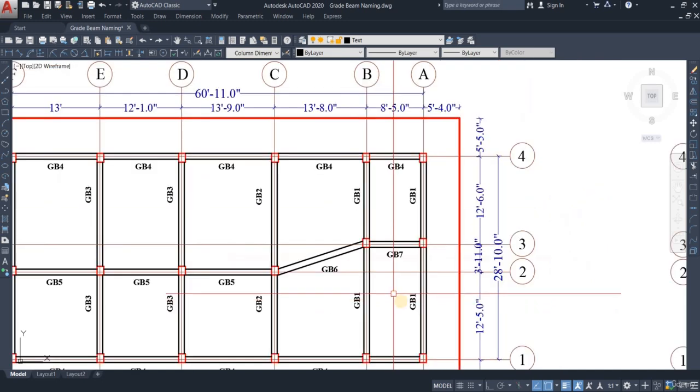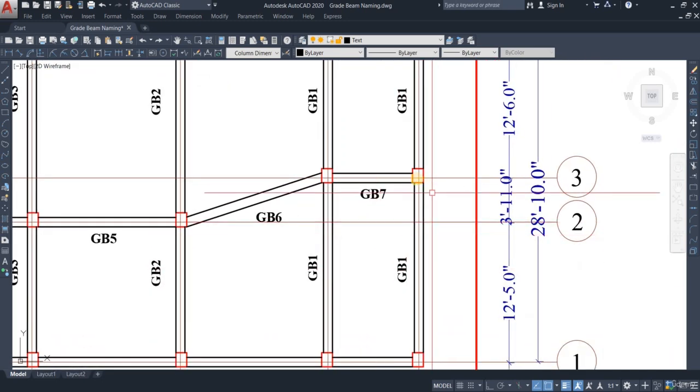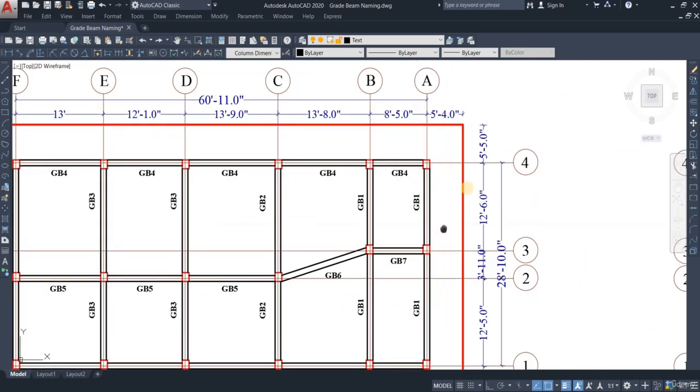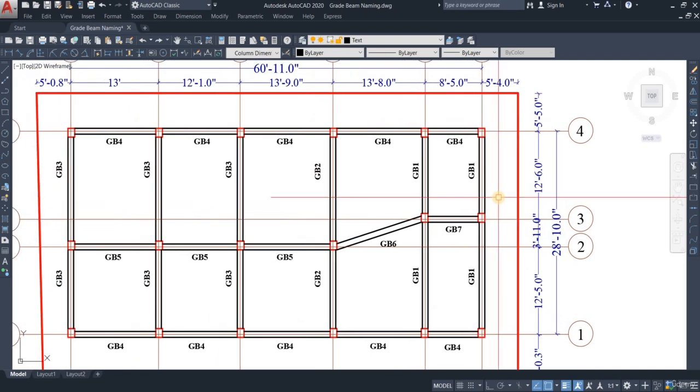Okay, now the question can come to you that, hey, this spacing, meaning from this column to this column, is not equal to this column to this column, right? That can be a question that can arise. That question is going to be answered when I explain to you how to name the grade beams.